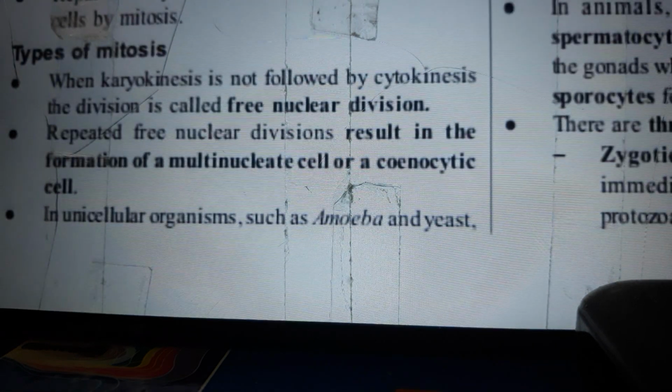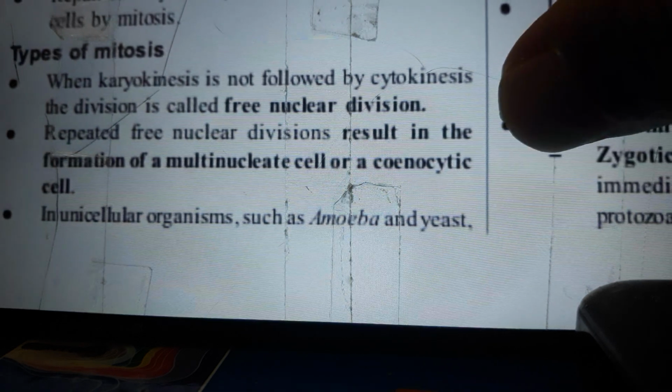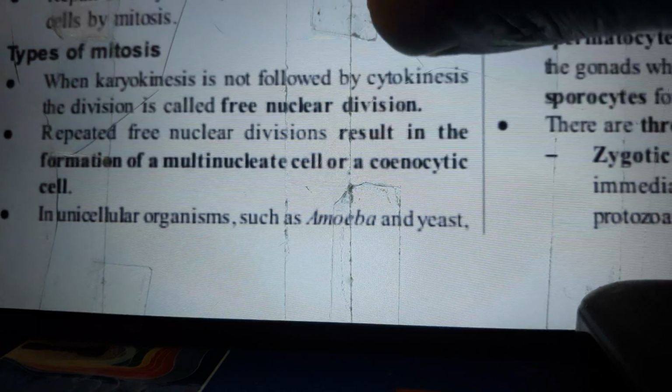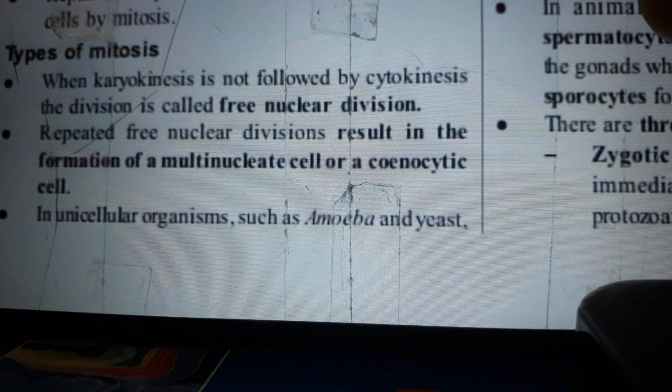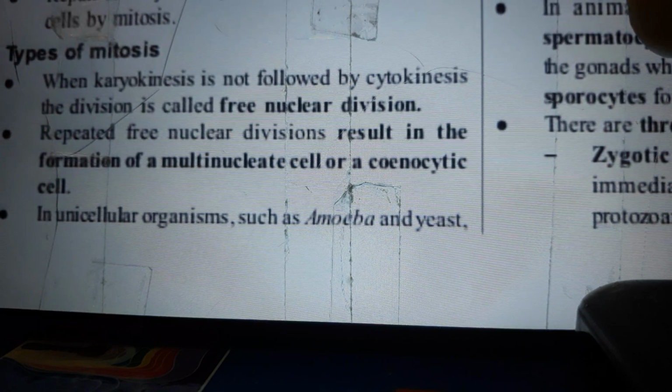Types of mitosis. When karyokinesis is not followed by cytokinesis, the division is called free nuclear division. Repeated free nuclear divisions result in the formation of a multinucleate cell or a coenocytic cell in unicellular organisms such as amoeba and yeast.